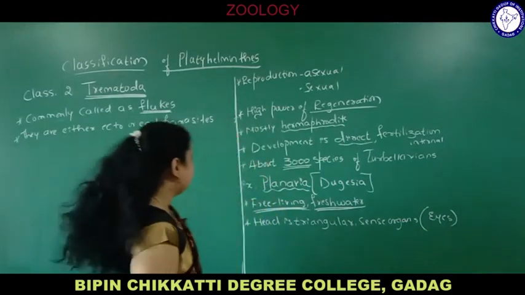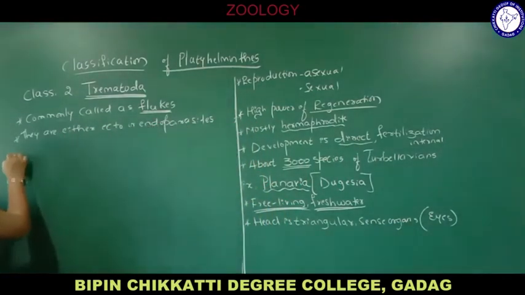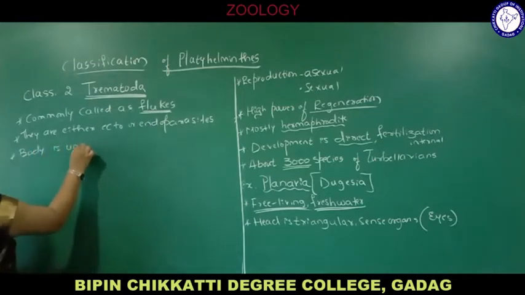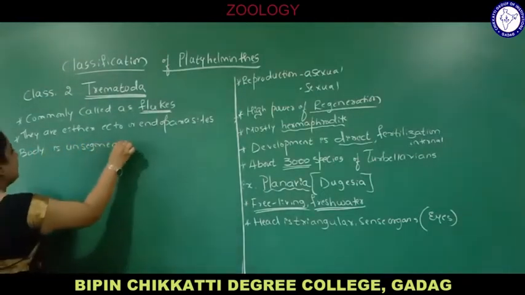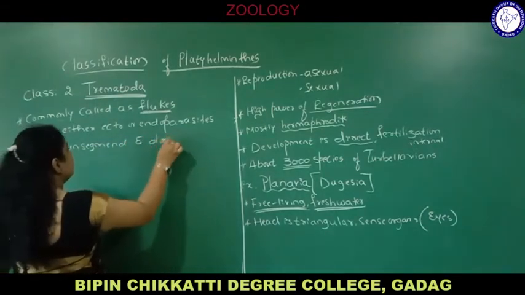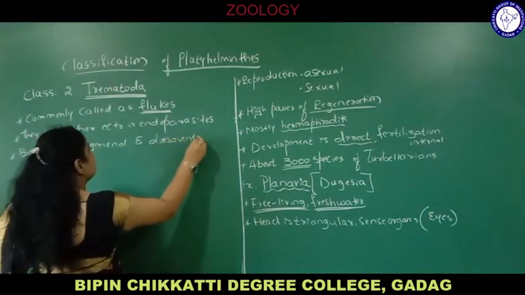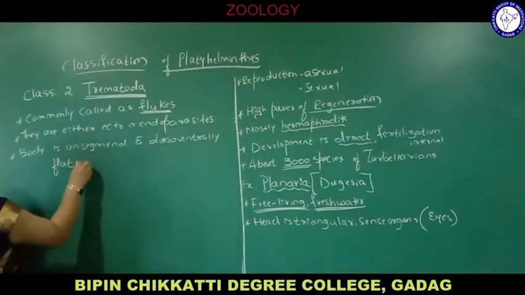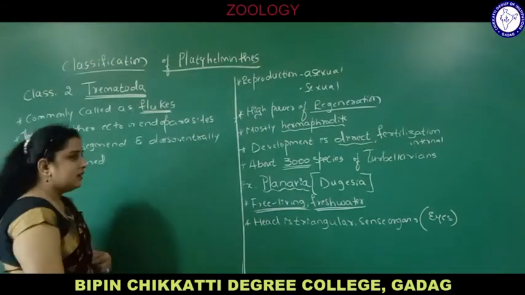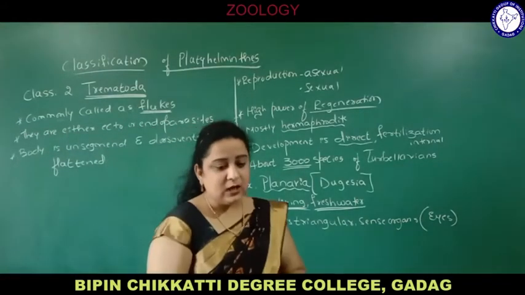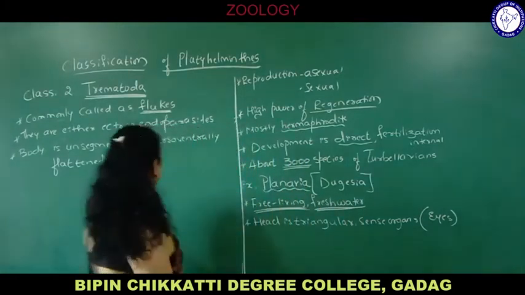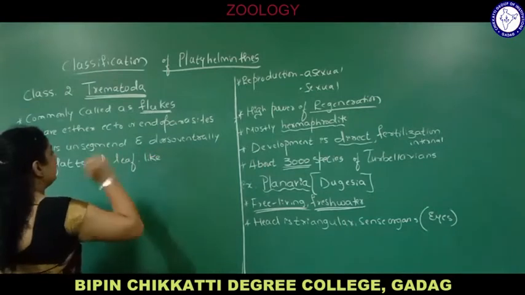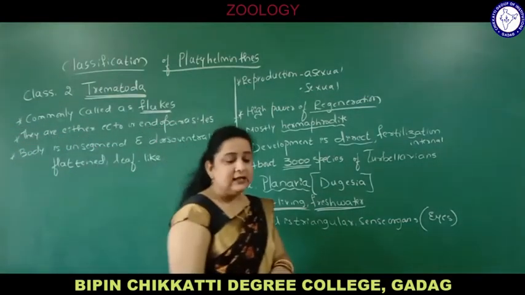The body is unsegmented. Again, same characteristics. Unsegmented means there are no segments in these animals, and the body is dorsoventrally flattened. Same characteristics. A dorsoventrally flattened, leaf-like body you find in flukes or liver fluke.